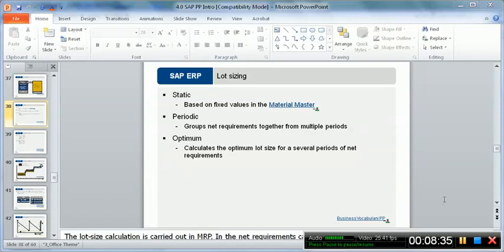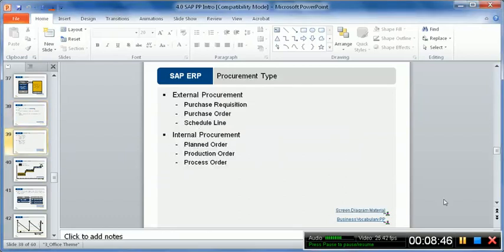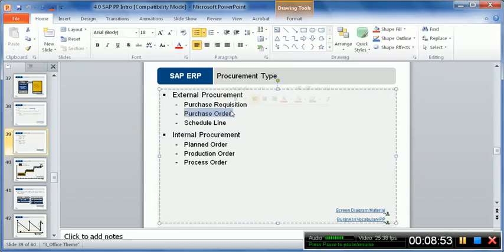The third of the given ones is the optimum, which calculates the optimum lot size for several periods of net requirements based on some parameters. So we don't discuss them in detail because this is not part of the curriculum we are discussing. Procurement type, as we just discussed, it can be either a purchase order or it can be a purchase requisition.